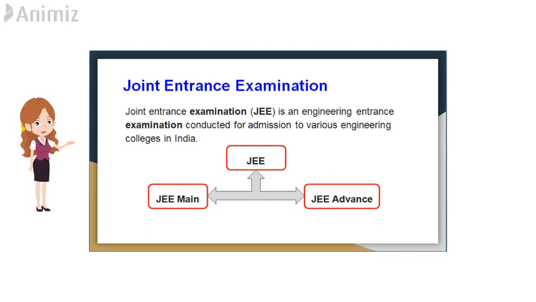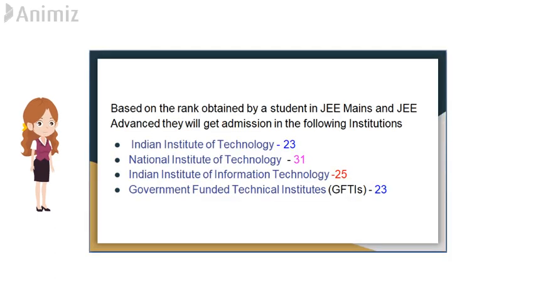JEE consists of two examinations, JEE Main and JEE Advanced. Based on the rank obtained by the students in JEE Main and JEE Advanced, they will be admitted in the following institutions. The institutions are Indian Institute of Technology, National Institute of Technology, Indian Institute of Information Technology, and government-funded technical institutes.